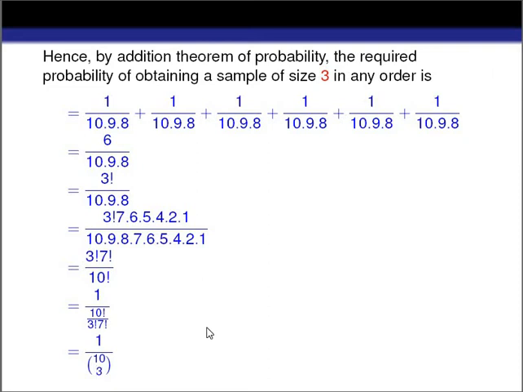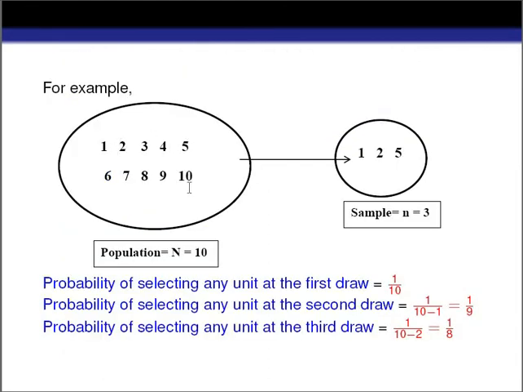Similarly, if we apply this example to our theoretical part, we understand all these things. For our population we have written capital N, and for our sample we have written small n. So the probability of obtaining a sample of size small n out of a population of capital N is equal to 1 by NCn. Out of these 10 observations, we want to draw a sample of size 3. What are the possible sample combinations?